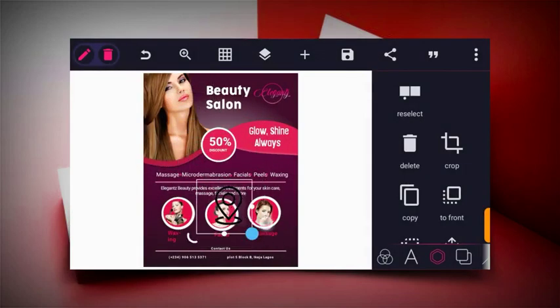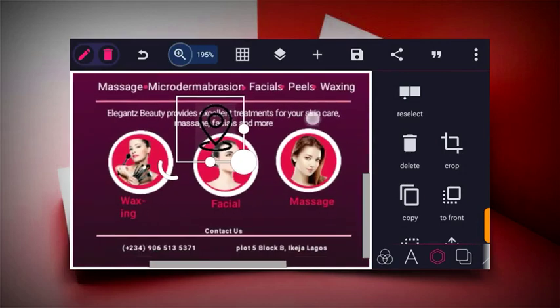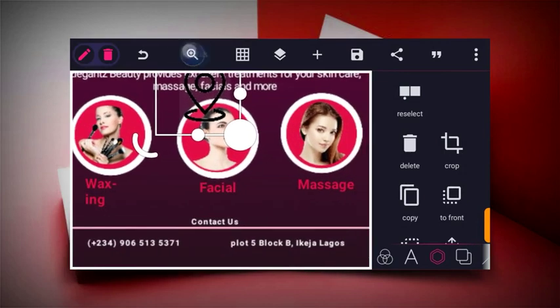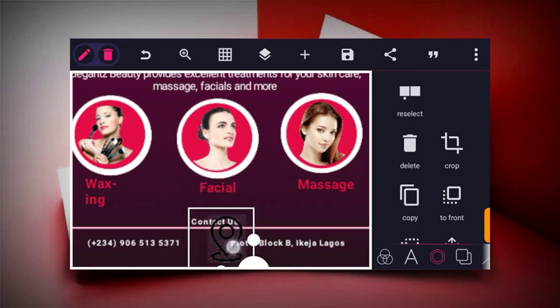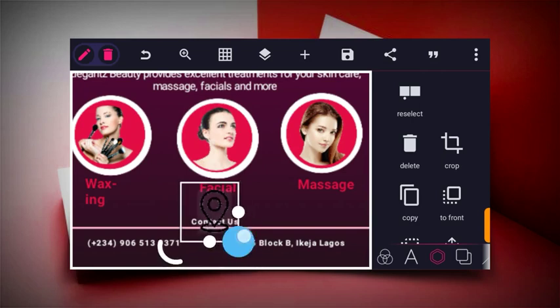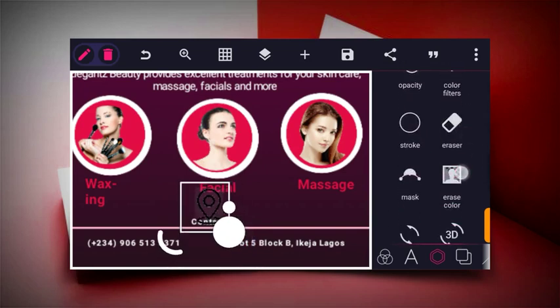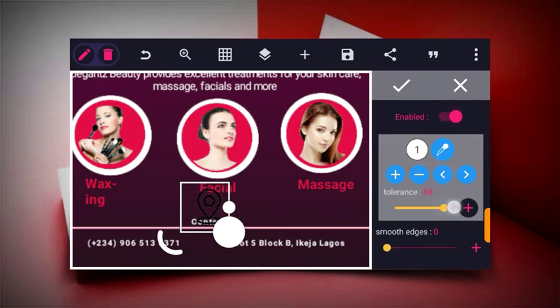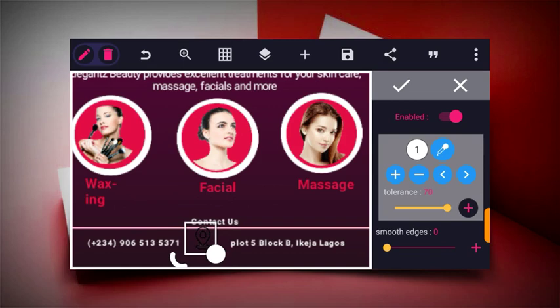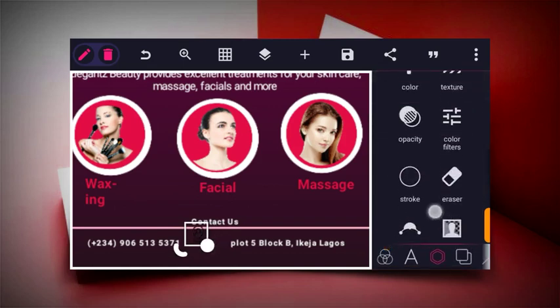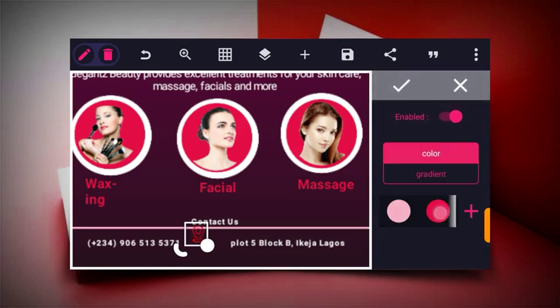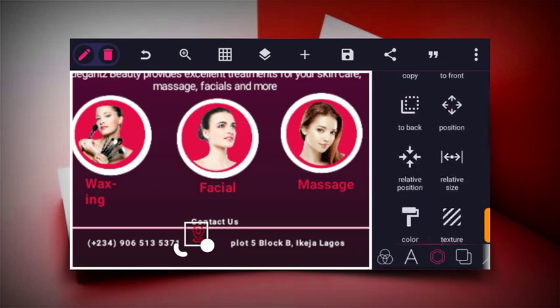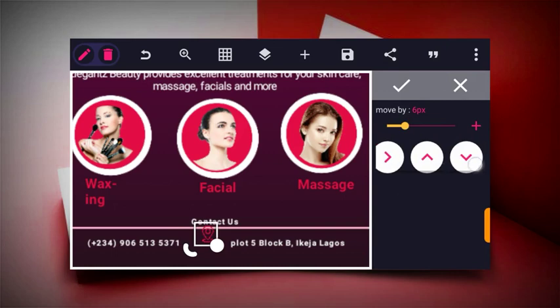So reduce it, use the zoom to zoom your design, and then let's erase this where I think I didn't erase it well. And then reduce it to a small size and change the color to this, and then place it close to the location text.